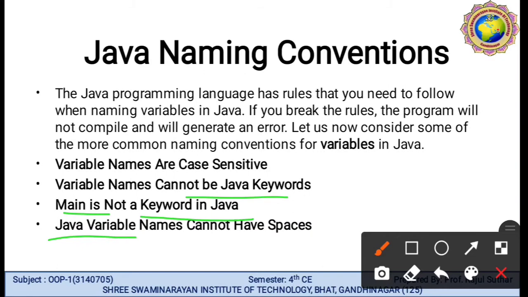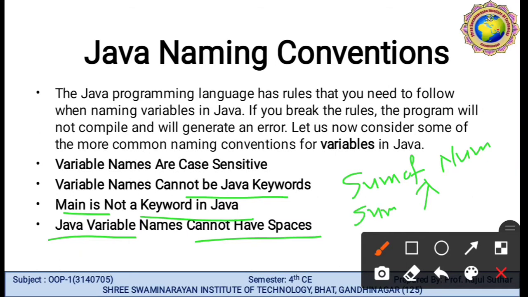A Java variable name cannot have a space. Means if you declare a variable like sum of number, this type of variable can't contain any space. This is a wrong declaration. Instead, you have to write sum underscore number, or remove the underscore and write it continuously, sumOfNumbers.